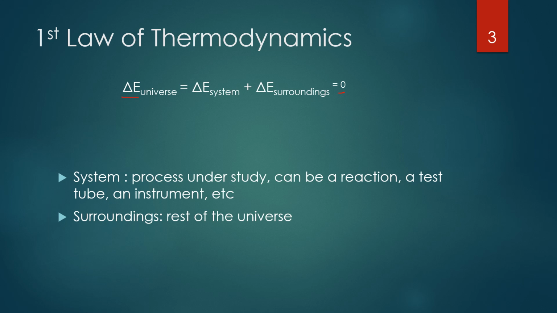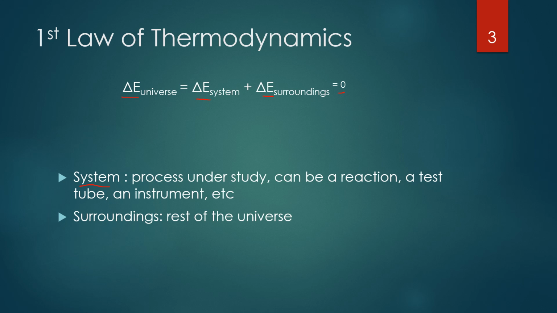Now, the energy of the universe is split into 2 different types of energy. We have the energy of the system and the energy of the surroundings. So the system and the surroundings make up the energy of the universe. So what does the system mean? So energy of the system is the process under study.